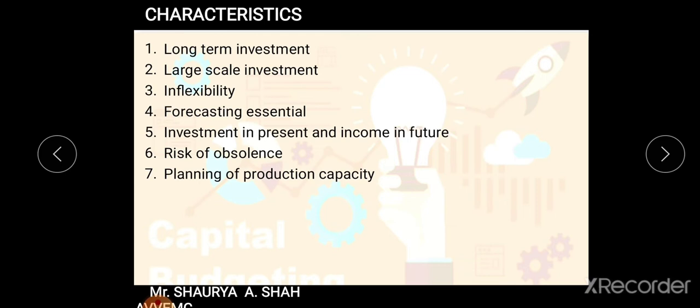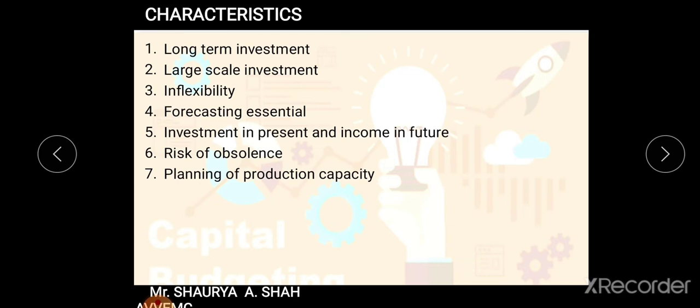Now, as I told earlier, capital budgeting decisions are for a series of years. It is a long-term investment which you have made. It involves assets which are acquired not for resale, but for use in business for creation of further wealth. Once you build a factory, you are not going to sell it again next year.